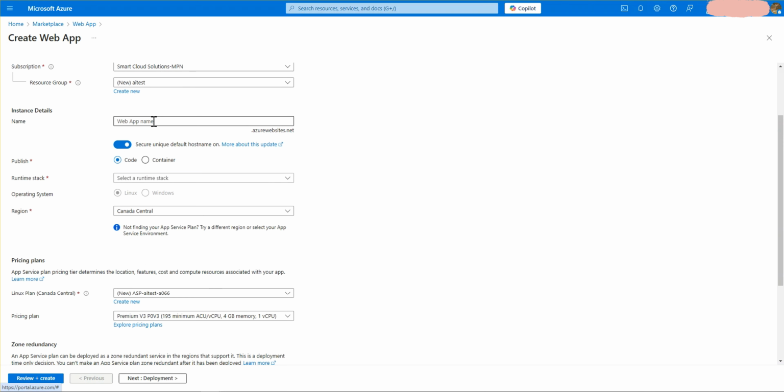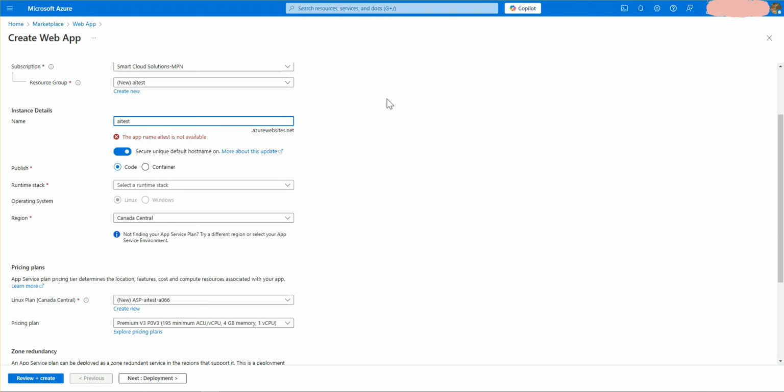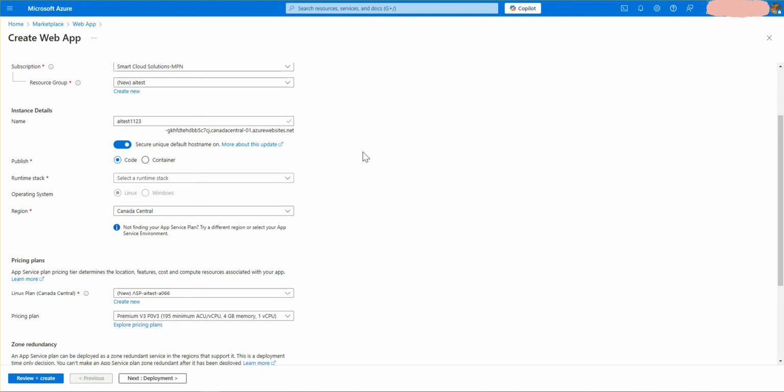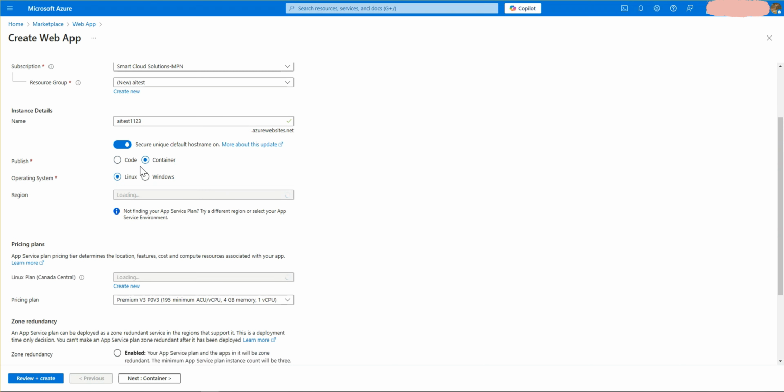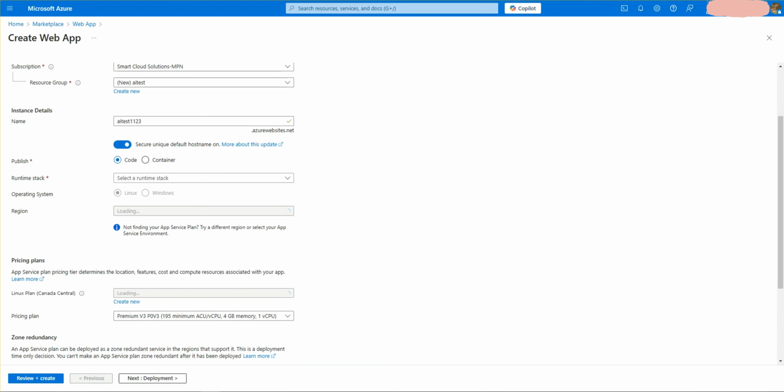Here you can add the web app name. Remember, this web app name should be entered in the code-level script, the YAML of the DevOps pipeline, so it will be added in the script as well. I have given a test name here. It asks whether you want to create it with code or with a container. I suggest that if your code is on GitHub, use the code option here.